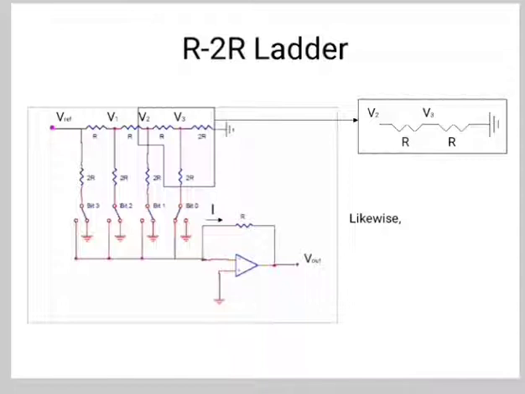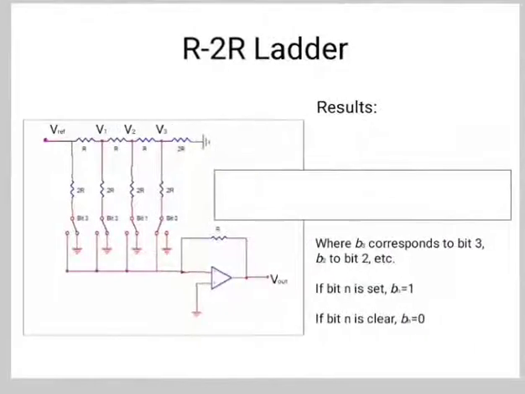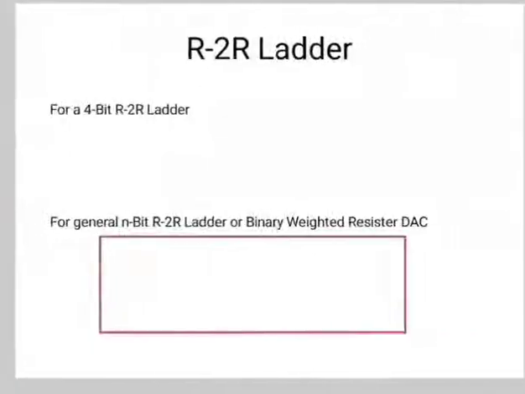Now here B3 corresponds to bit 3, B2 corresponds to bit 2, B1 corresponds to bit 1. If bit n is set, then Bn is 1, and if bit n is clear, then Bn will be 0.